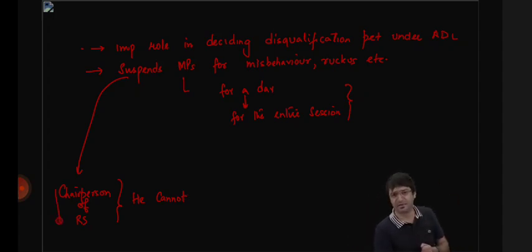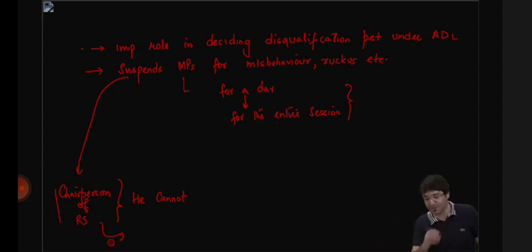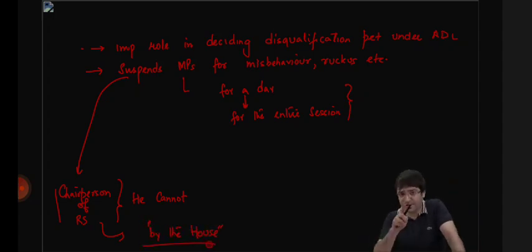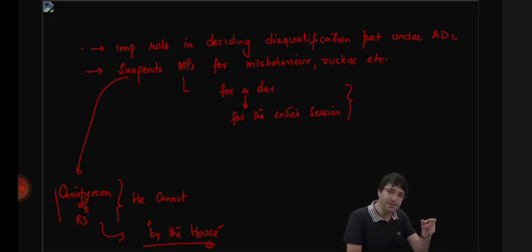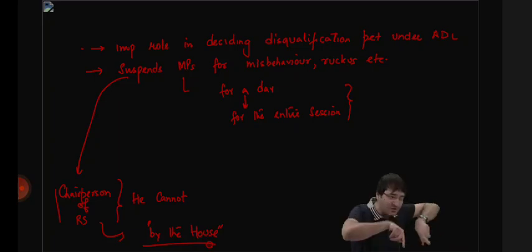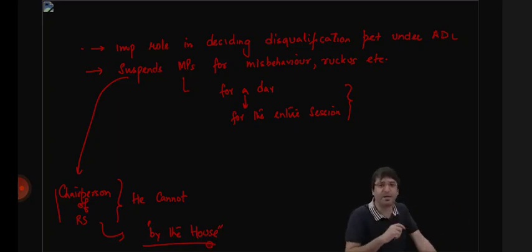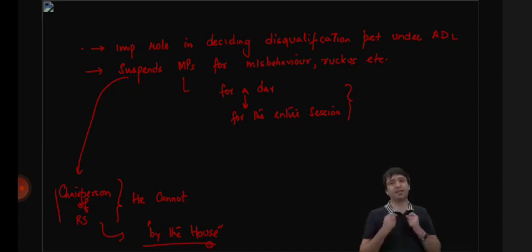But sir, Raghav Chadha, other MPs of Congress, other MPs of Aam Aadmi Party, Trinamool Congress, they have been suspended by the chairperson of Rajya Sabha. How is that possible? Not by the chairperson, by the House. In Lok Sabha, listen to me carefully. In Lok Sabha, it is the power of the speaker. Speaker himself can suspend MPs if they have created ruckus, if they have committed indiscipline. But in Rajya Sabha, it is not the chairperson who takes the decision. It is the House which takes the decision. So the House decided that these Aam Aadmi Party MPs, these Congress MPs, these Trinamool Congress MPs, they should be suspended. When the House decided this, then the chairperson said, okay, these are to be suspended.